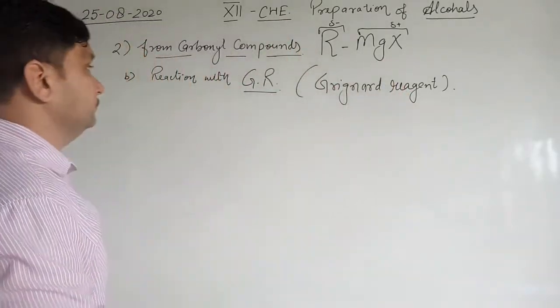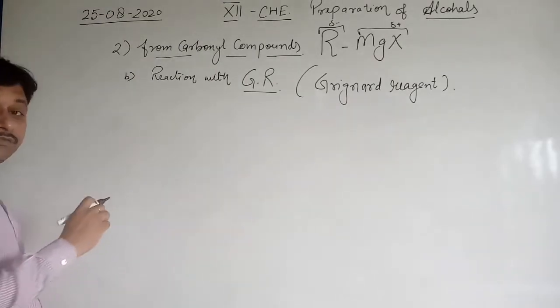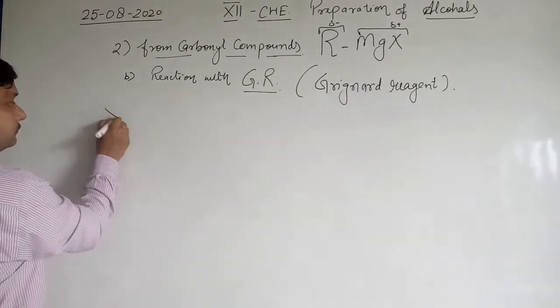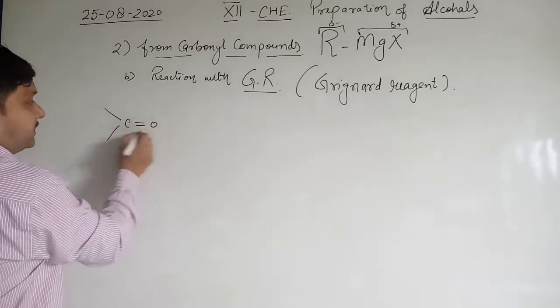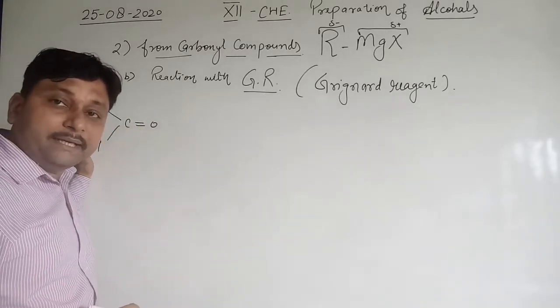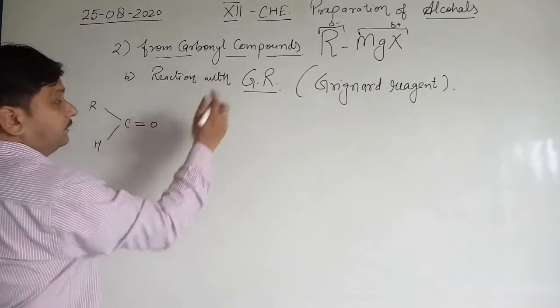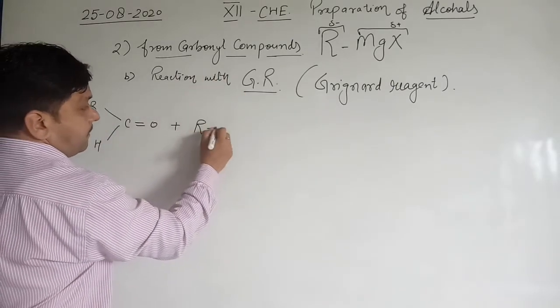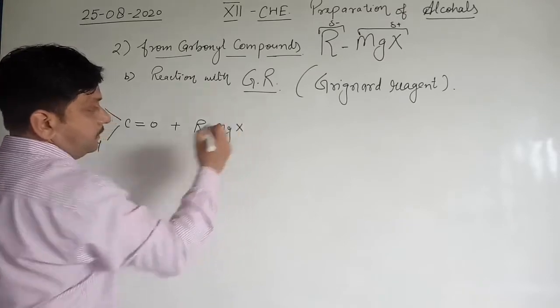Clear? Now, any of the carbonyl compounds, for example, if we start with aldehydes, react with Grignard, any RMgX.